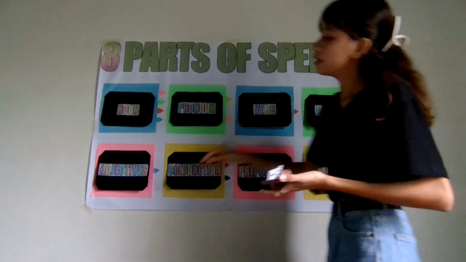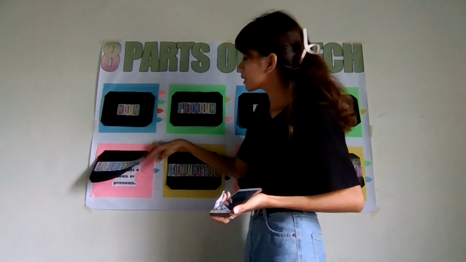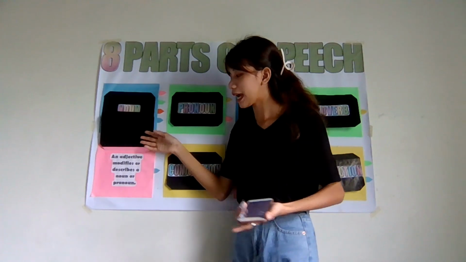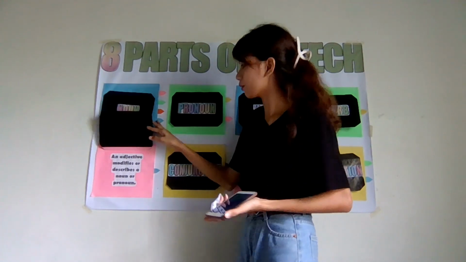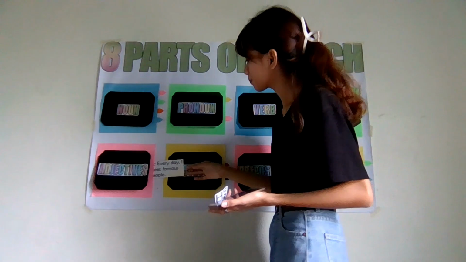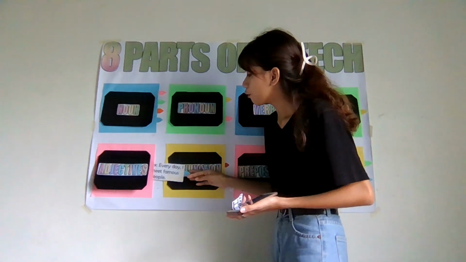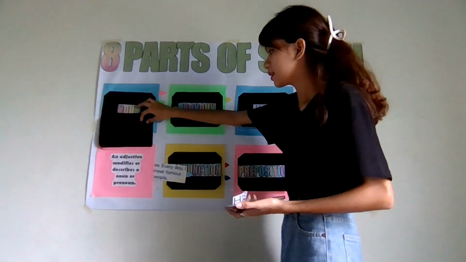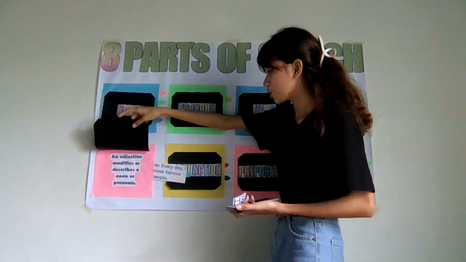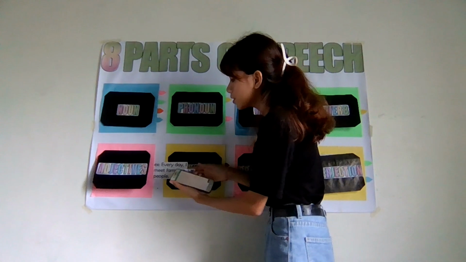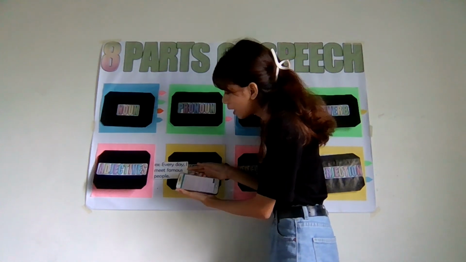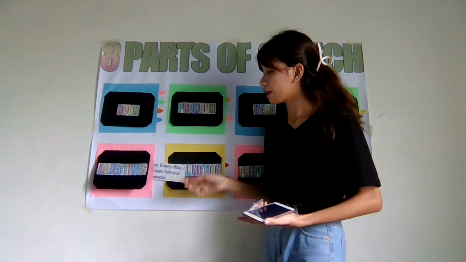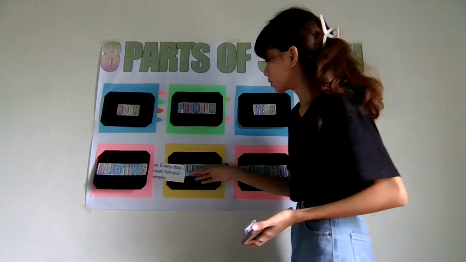Next are the adjectives. An adjective modifies or describes a noun or a pronoun. Let me show you an example. Every day I meet famous people. As it said here in the definition, it describes a noun or a pronoun, which is people. So famous is used to describe people. So the adjective here is the word famous.